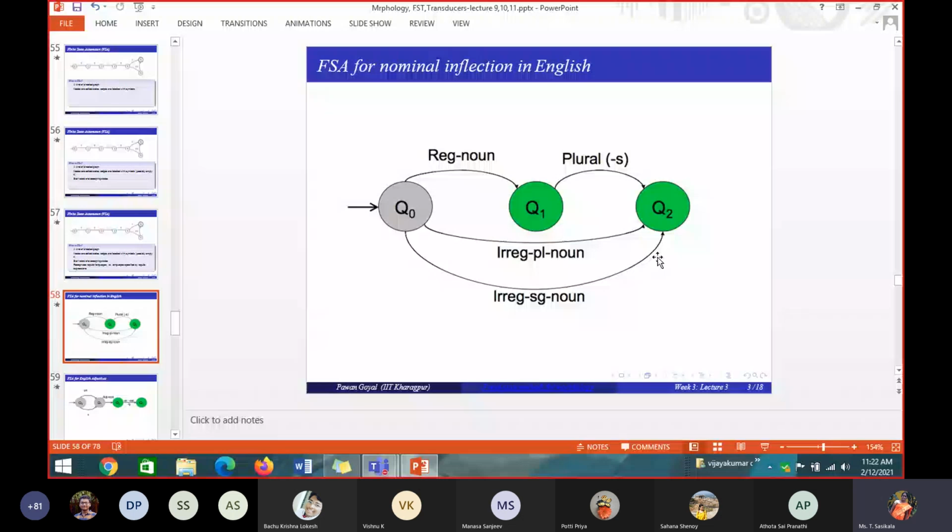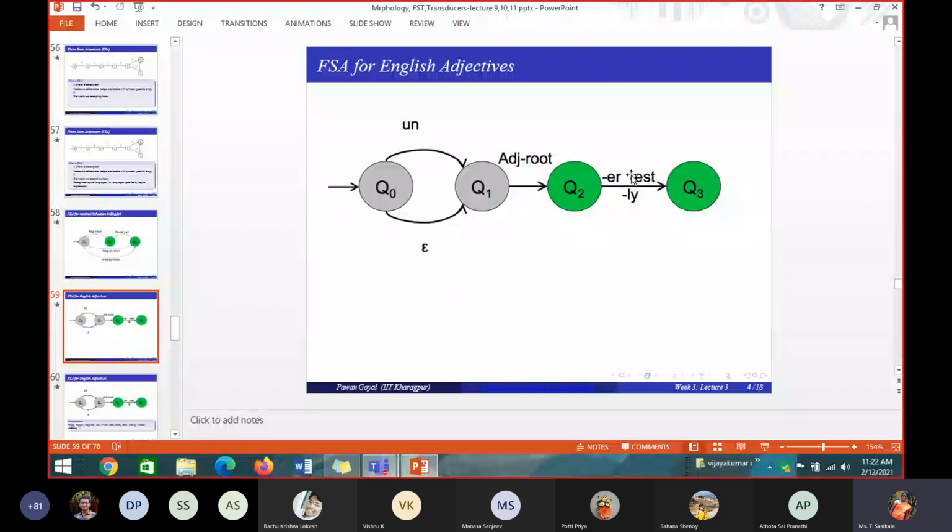Okay, so next I am showing one more finite state automaton. Can you think and tell me what this automaton will do? First you tell me what are all the states we have. How many states we have in this automaton? This is an automaton. The answer is given. I am asking the question from that. Four. Okay, so we have 4 states. Good.